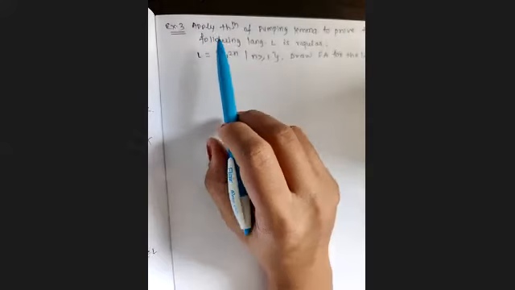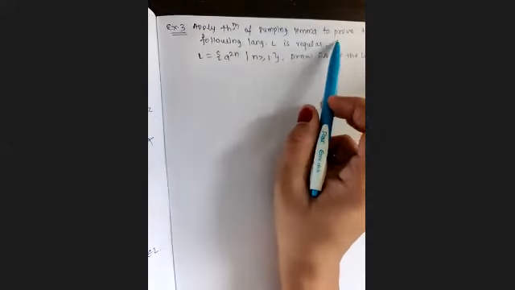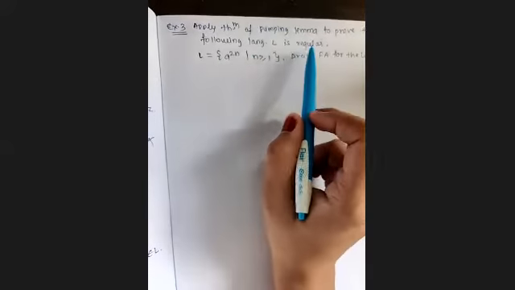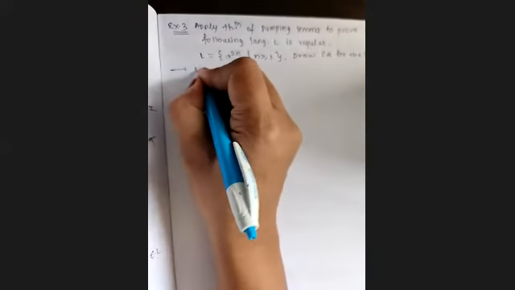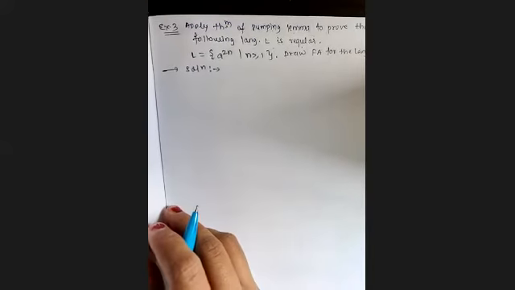And also draw the finite automata for the given language L. So this is the question asked in the university examination, where it is clearly written that you have to apply the theorem of pumping lemma to prove that the following language L is regular, and the language is given which we have to prove is regular. Finite automata bhi draw karna hai.